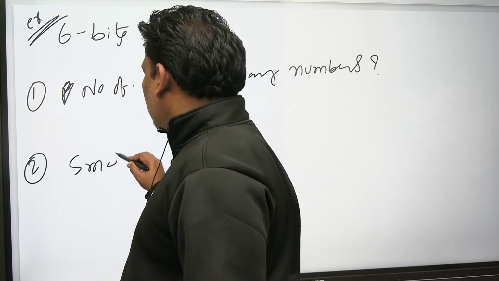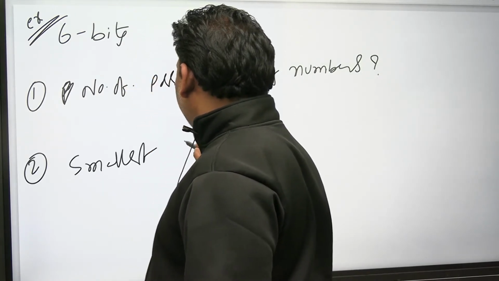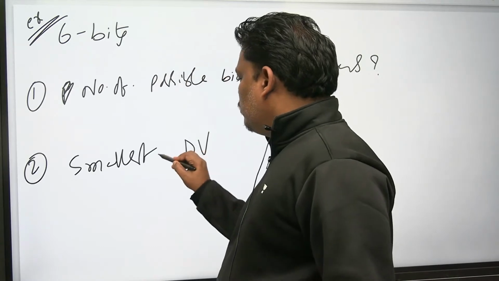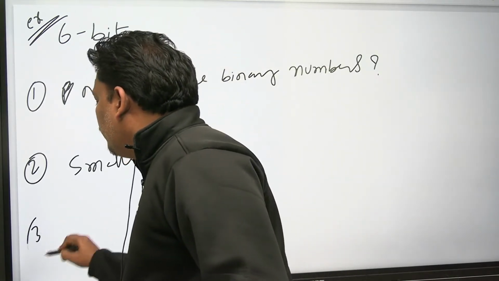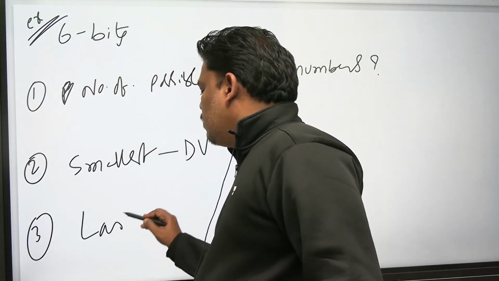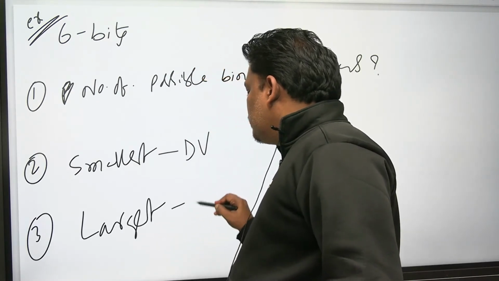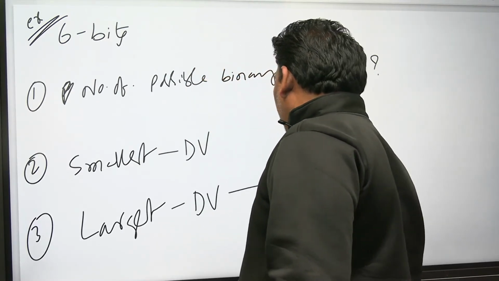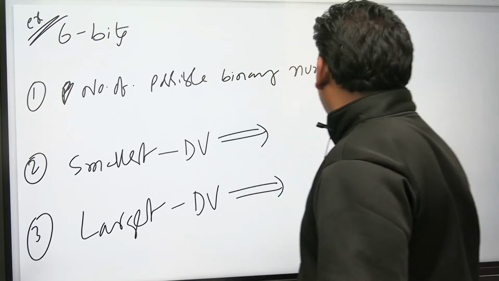Question number 3: largest decimal value. Please, can you try this?